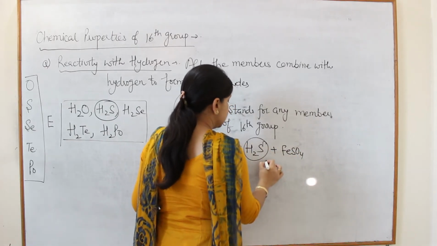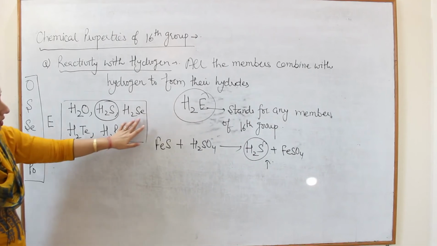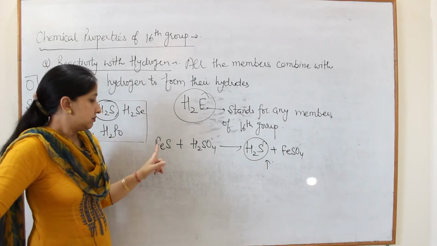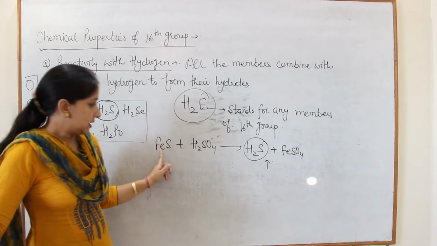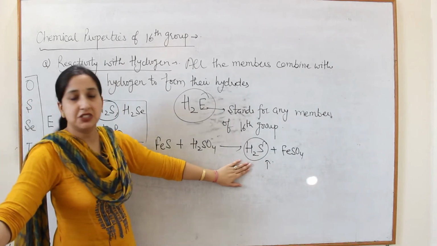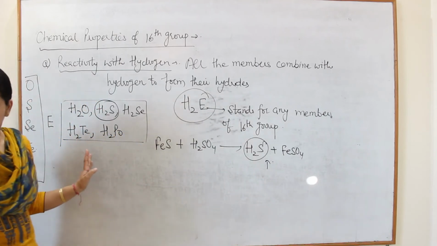This gas is the hydride of sulfur. All other members can also be prepared by the reaction of their metal compounds with the corresponding acids. So this reaction is important: how will you prepare H2S in the laboratory?